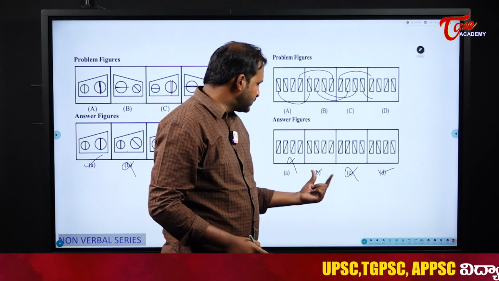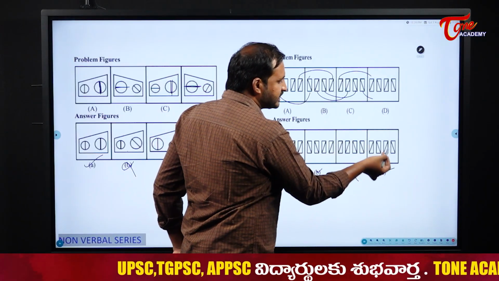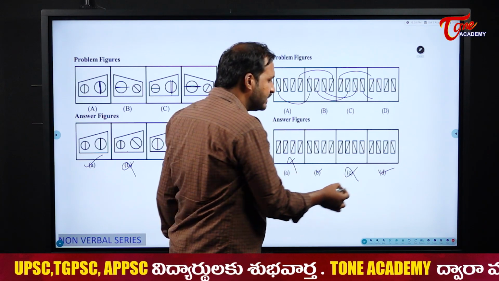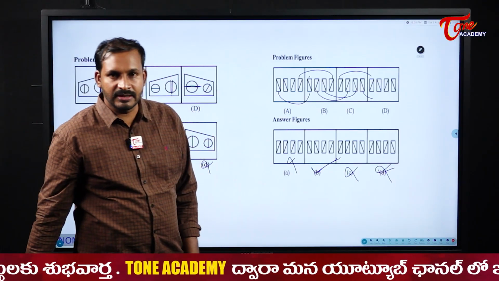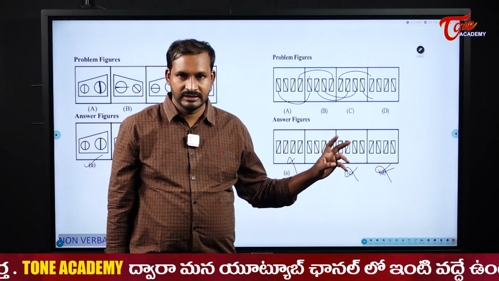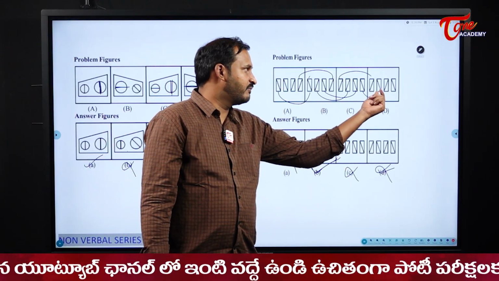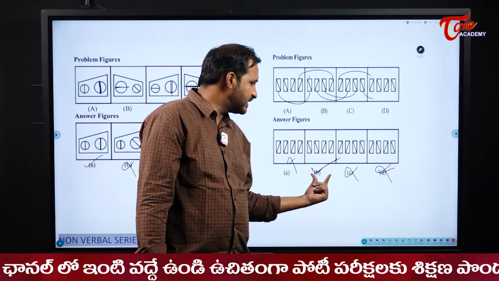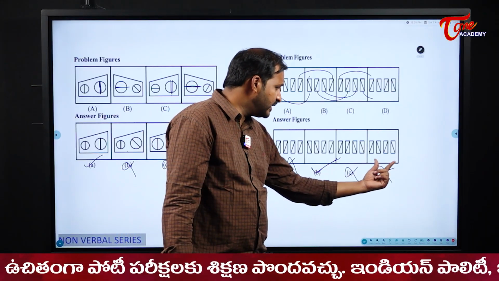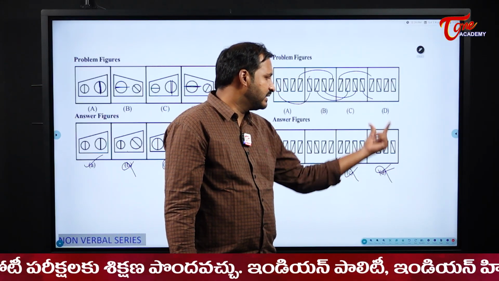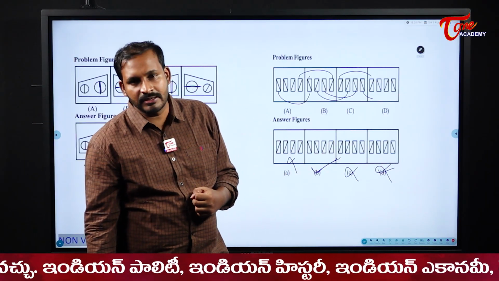It should change, right? Now see my option B and option D. In option D, the first and last are also same. That means same D is represented here, right? So this one is also not my answer. So my answer here becomes option B. Forget about how they changed, that is the next level of scrutiny. First, the middle one should be unchanged. So middle one unchanged are for me B and D. And the first and last should be changed definitely. Option D is similar to the figure which was given here. So my answer here becomes option B.